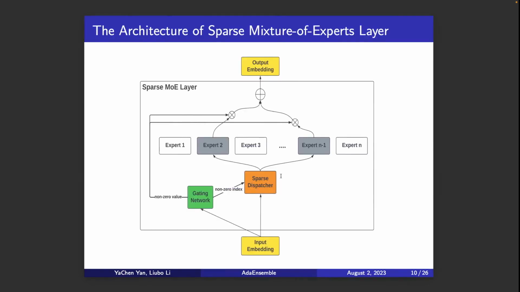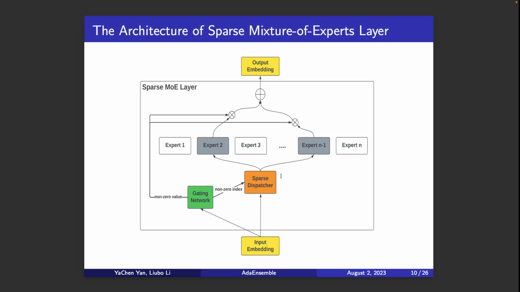And then we will start to introduce the architecture of the sparse mixture of experts layer. In this example, we first compute the input embedding, and then the input embedding will feed into the gating network. The gating network is responsible for selecting the activated experts.